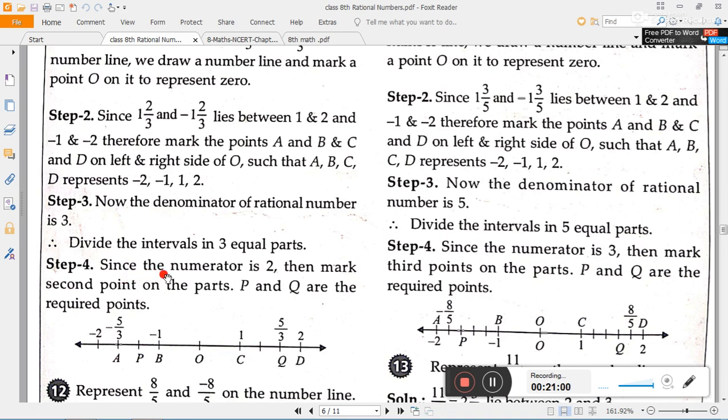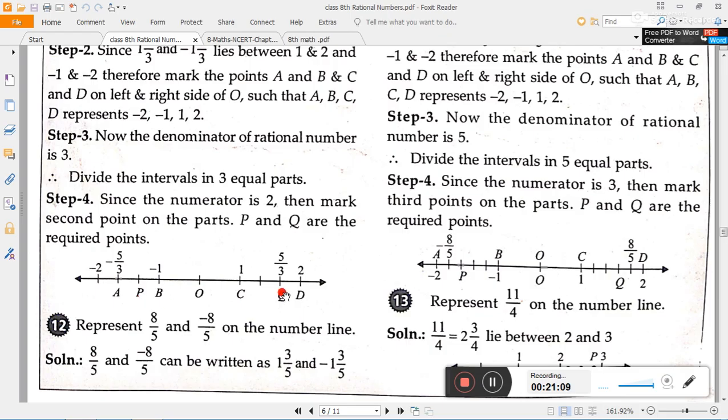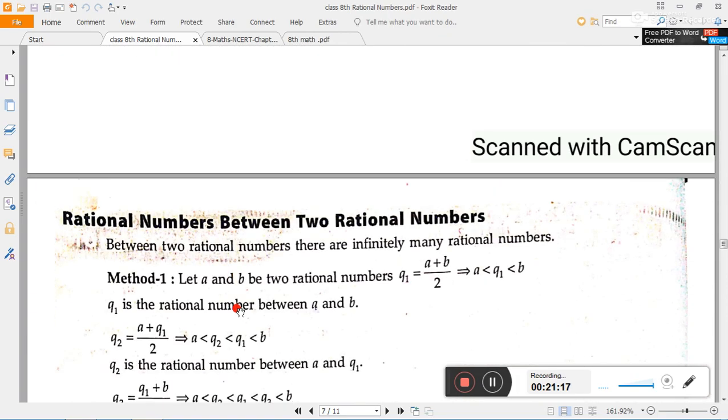And after that, since the numerator is 2, mark the second point on the parts. P and Q are the required points. See, P and Q are the required points. In this way we can plot rational numbers on the number line.